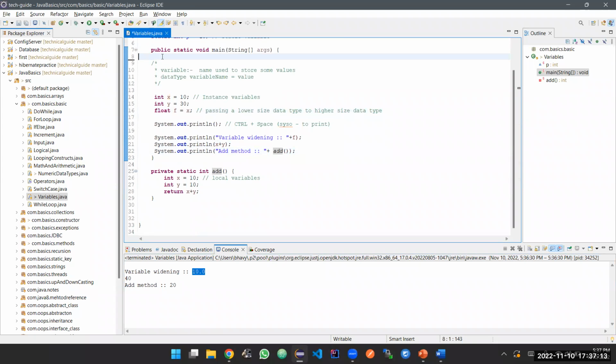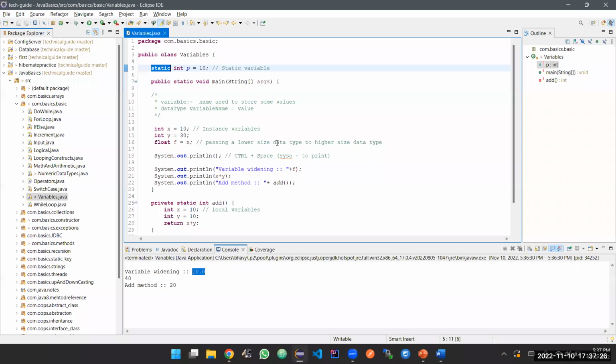Understood till here? Just the variable usage. The name depends on where we declare the variable. If you're declaring it inside the class, it is an instance variable. Inside the method, it is local. Now, if you put a simple static keyword there, it is called a static variable.